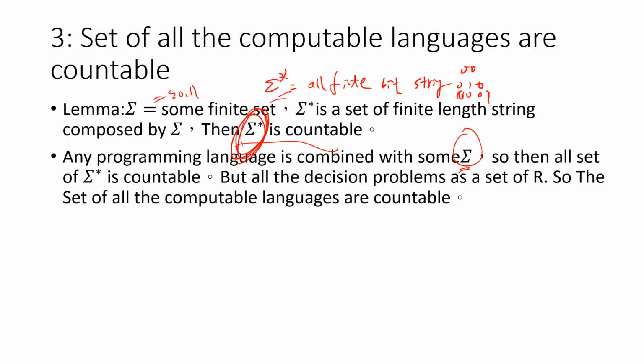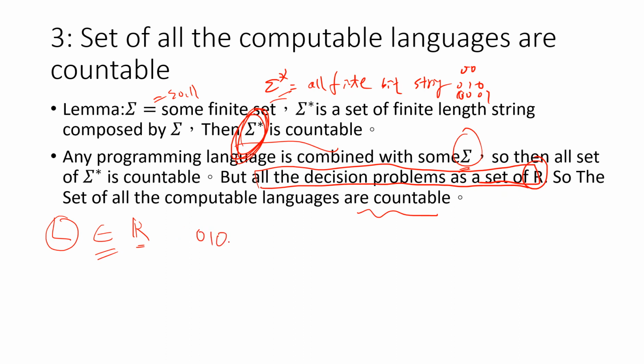So we know that any programming language is combined with some sigma. So that means all the programming language output is countable, right? But all the decision problems form a set of size R. Okay, so the set of all computable languages is countable. And this is why this is true, right? Because you can view any real number as a decision problem. So any decision problem is the same as the real numbers, right? Because you can have the infinite type of inputs and you just correspond them with 0, 1, or 0.